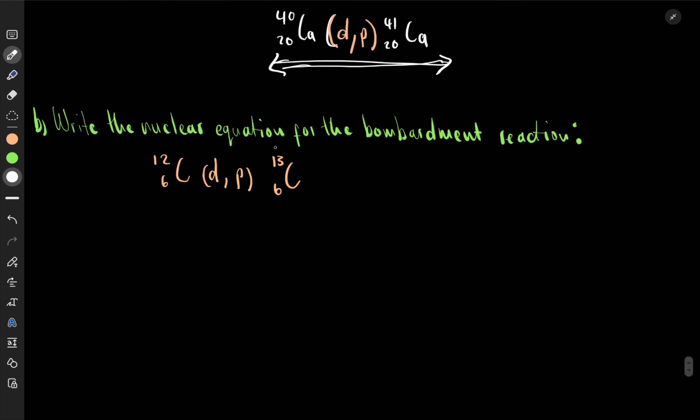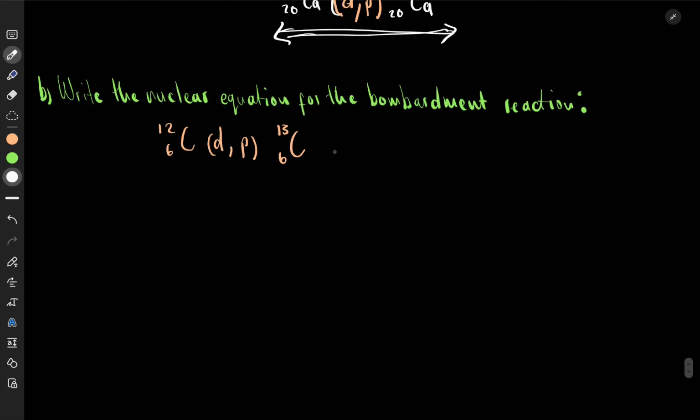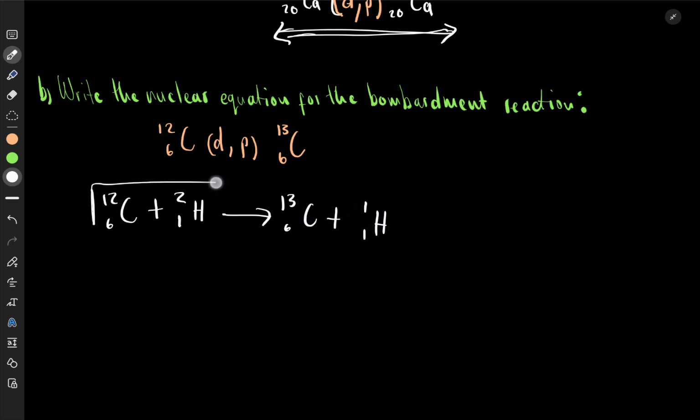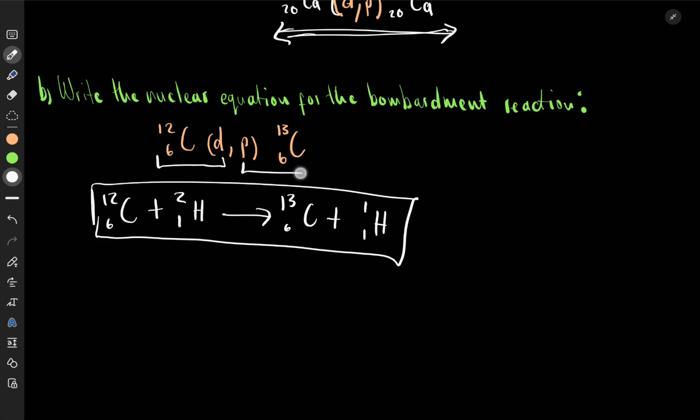Now here they say, write the nuclear equation for the bombardment reaction. So we can just write it. 12,6 carbon, we add a deuteron, which is 2,1 hydrogen, and it is going to form 13,6 carbon, then we add our proton, which is 1,1 hydrogen. This is very simple, isn't it? We know these were the reactant side and these are the products. And you're done. That's how you do it, and this is it about transmutation. Now we look at nuclear fission and fusion.